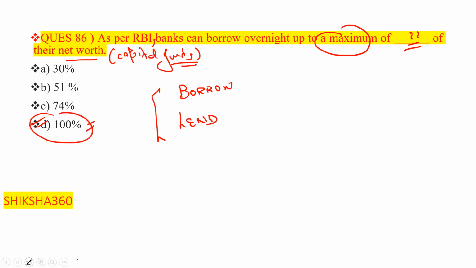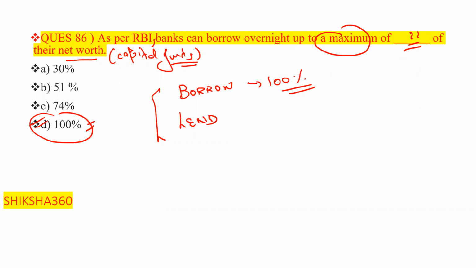That is 100% of their net worth. That is basically they can borrow. So please tell fast basically how much they can lend. How much basically they can lend overnight, basically to a maximum of, please tell fast what is the answer.